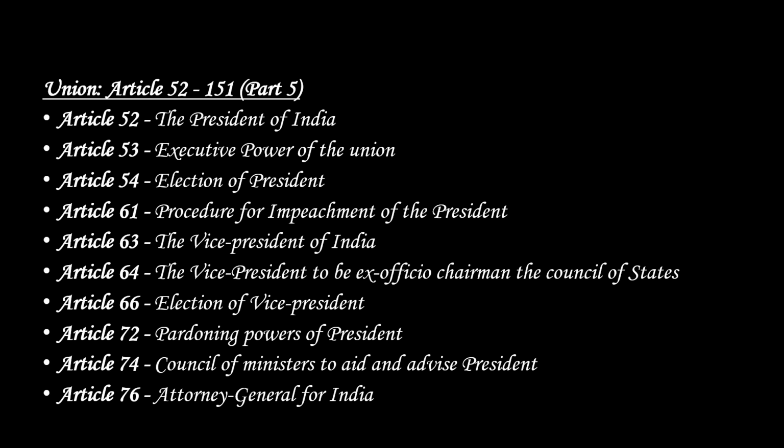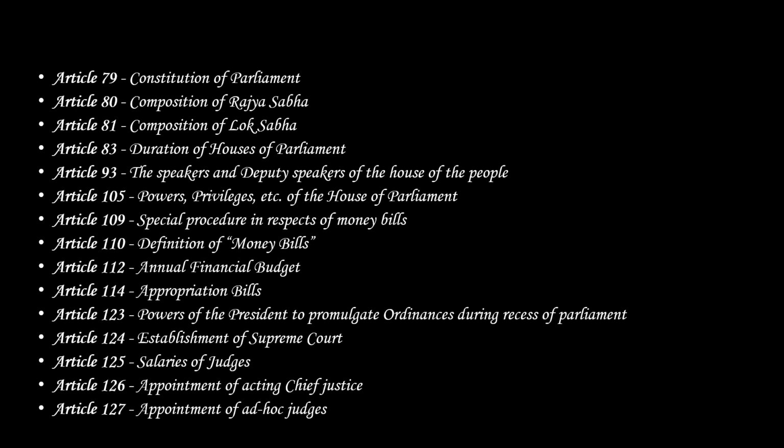Article 63, the Vice President of India. Article 64, the Vice President to be ex officio chairman of the Council of States, the Rajya Sabha. Article 66, election of the Vice President. Article 72, pardoning power of the President. Article 74, Council of Ministers to aid and advise President. Article 76 deals with Attorney General for India. Moving further, Article 79 of the Indian Constitution deals with constitution of Parliament.